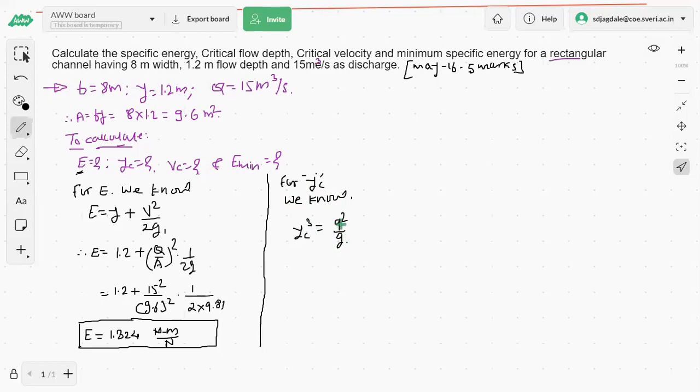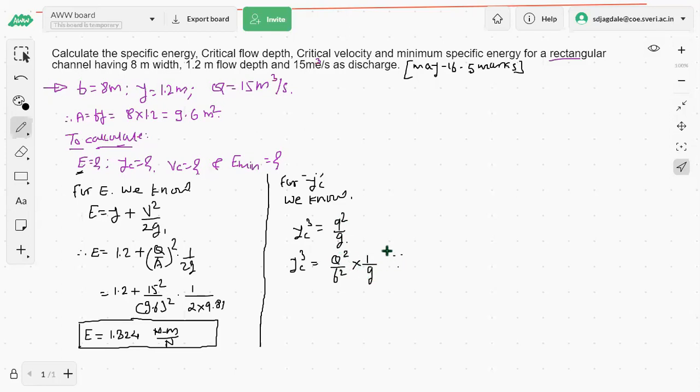So what is this q? Capital Q by b. Right. So put up the values then. YC cube is equal to capital Q square by b square, I have replaced it, into 1 by g.